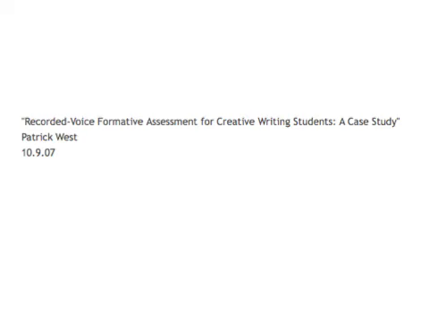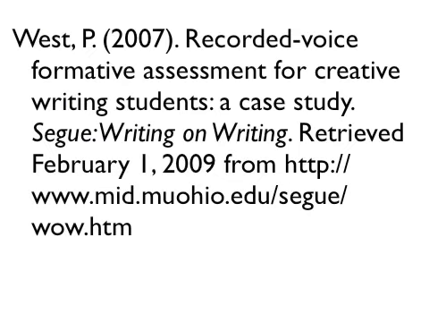The works cited entry would look something like this. It's just exactly what you would do for a print journal article, with one change at the end. It starts with the last name of the author, comma, first initial, period: West, comma, P, period. Then the date, the year of publication inside parentheses, and then a period, so this is 2007. Then the title, you see the title there, Recorded Voice Formative Assessment for Creative Writing Students, a Case Study, period.